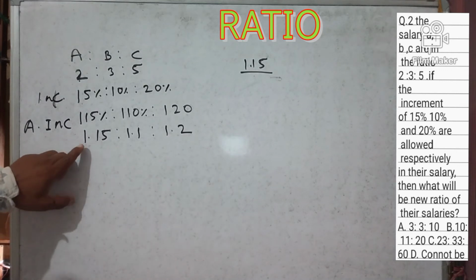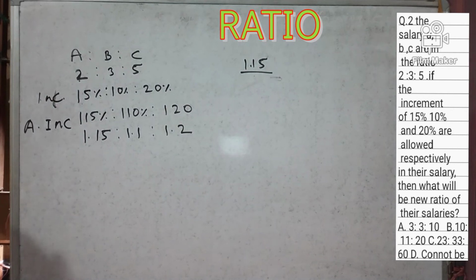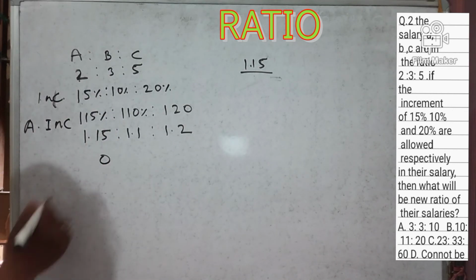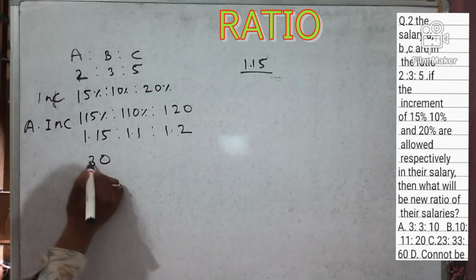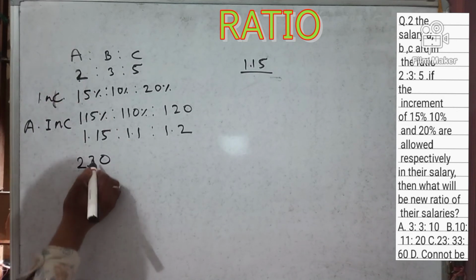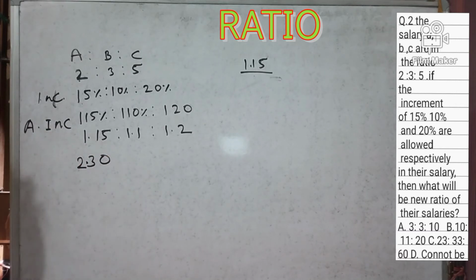Now 1.15 into 2 will be 2.30, and 1.1 into 3, and 1.2 into 5. The point is here, before two digits.